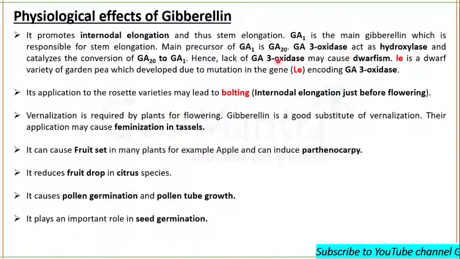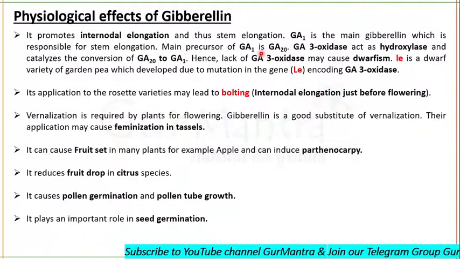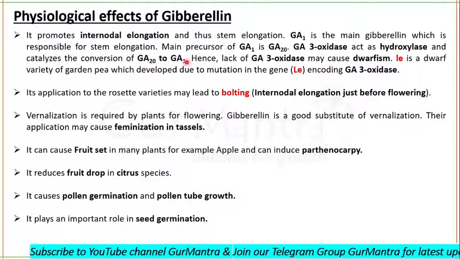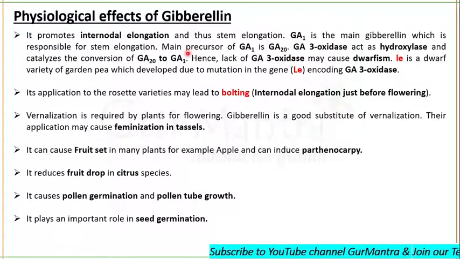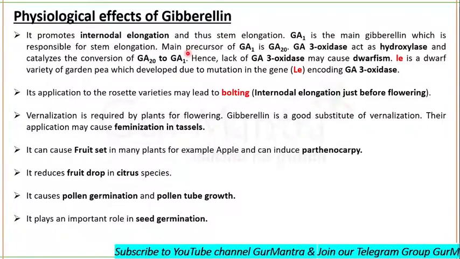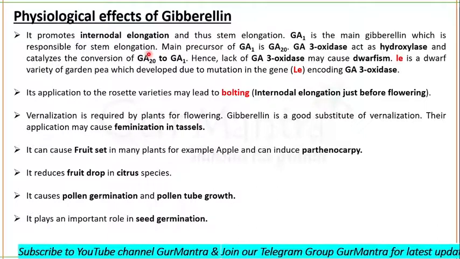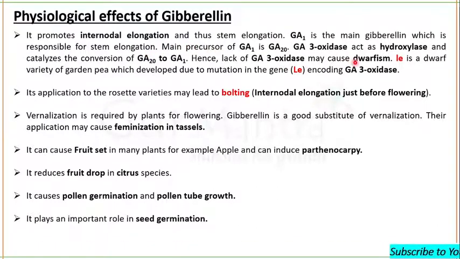As we know that gibberellic acid 1 will be formed in the presence of gibberellic acid 3 oxidase, and gibberellic acid 1 is responsible for the stem elongation. If there is no gibberellic acid 3 oxidase, there will not be the formation of gibberellic acid 1, and there will be no stem elongation, and it will result in the dwarfism.